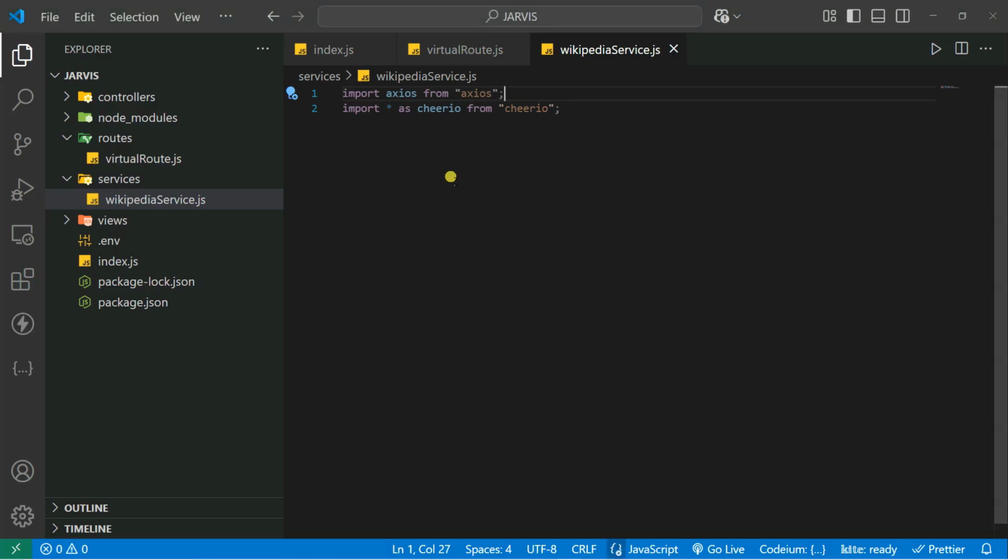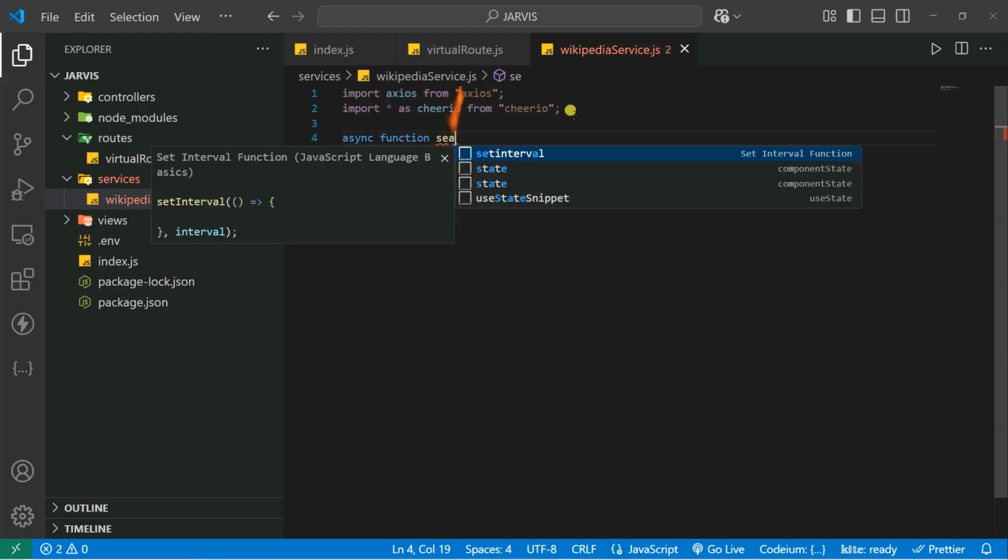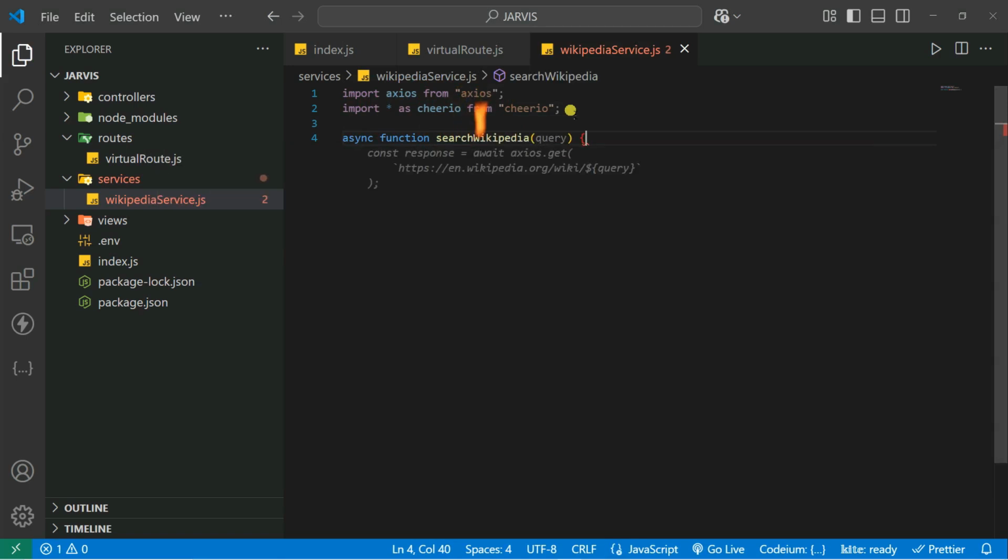Cool. Now you're going to create a function, and our function should be an async function. Let's give the function a name, say searchWikipedia. It will take one query as well as the maximum lines, because in the case of Wikipedia, it has a maximum number of lines. Let's take the maximum number of lines as 5, just for testing purposes.